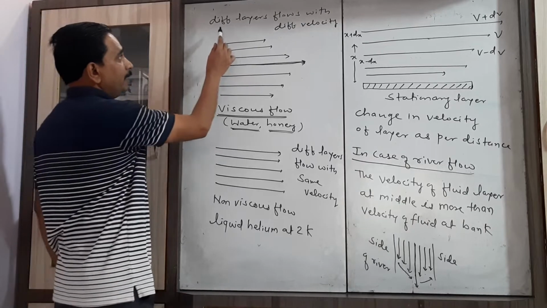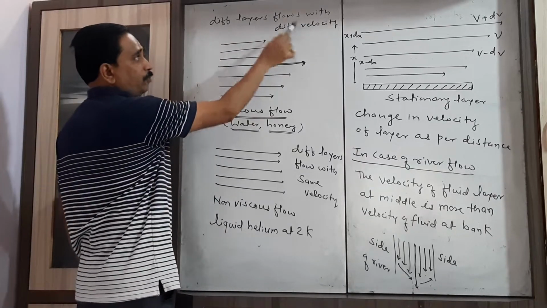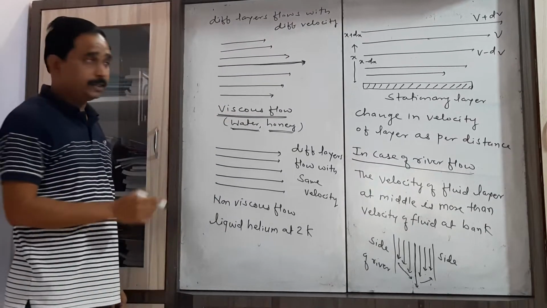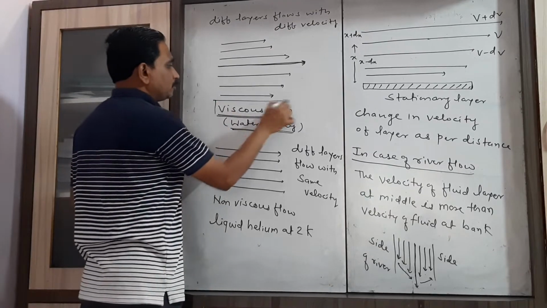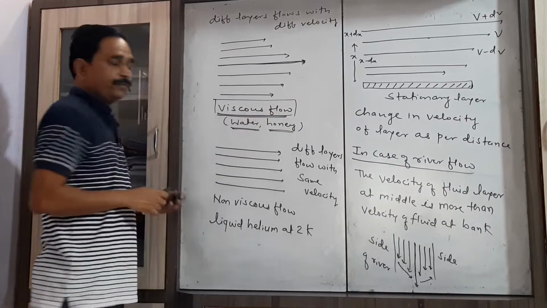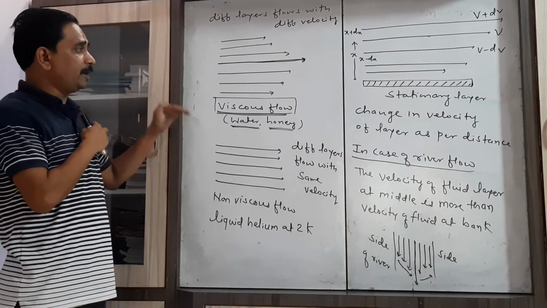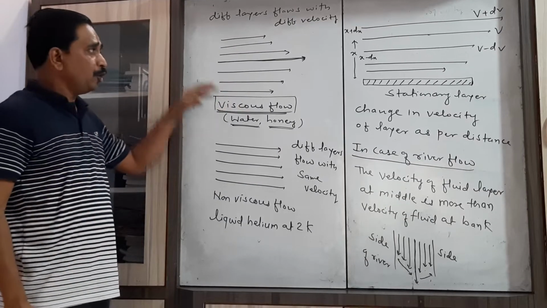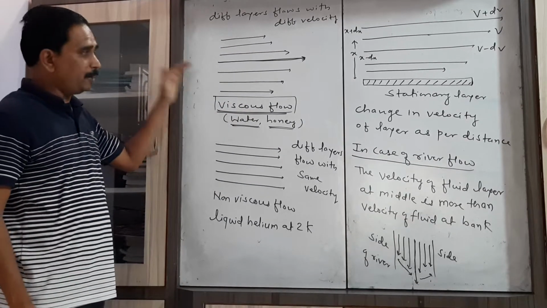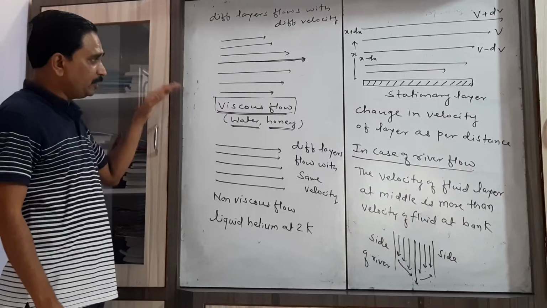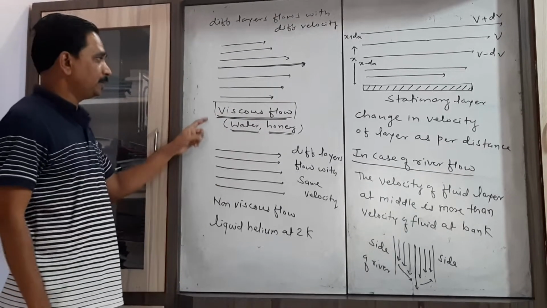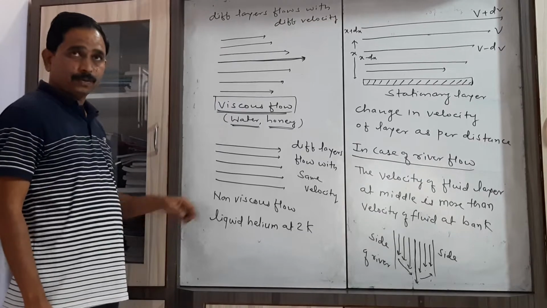So different layers flow with different velocity, and when the different layers of the fluid flow with different velocity, then this type of flow is called a viscous flow.